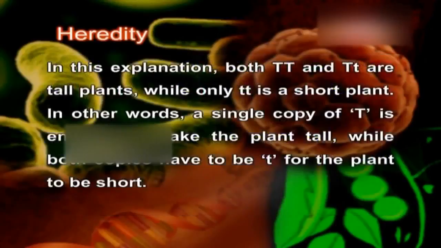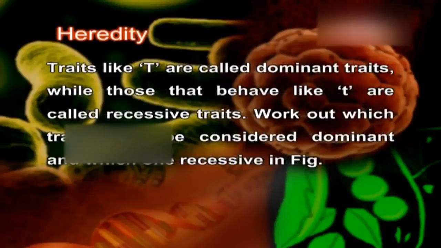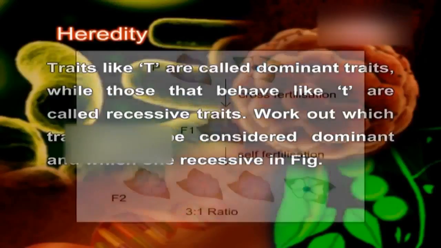In this explanation, both capital T, T and capital T and small t are tall plants, while only small t is a short plant. In other words, a single copy of the capital T is enough to make the plant tall, while both copies have to be the small t for the plant to be short. Traits like the capital T are called dominant traits, while those that behave like the small t are called recessive traits. Work out which trait would be considered dominant and which one recessive in the figure.